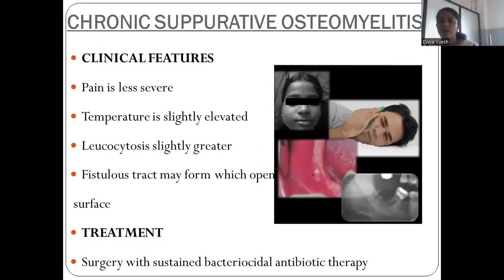Then coming to chronic suppurative osteomyelitis, pain is less severe. In chronic cases, pain is less severe. Temperature is slightly elevated. Swelling is slightly greater, and sometimes a fistula tract may form, which opens towards the surface. And treatment is surgery with sustained bactericidal antibiotic therapy.